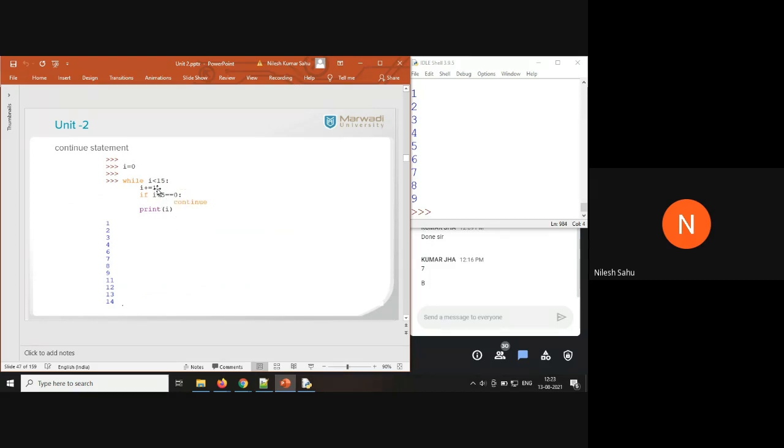As soon as the value of i becomes 5, after 4, i += 1, i modulus 5 equal to 0, that means we go into this block of code, then continue. So the value of i is not going to be printed here. So what's happening in the case of the continue statement? We skip the remaining code and move to the next iteration.